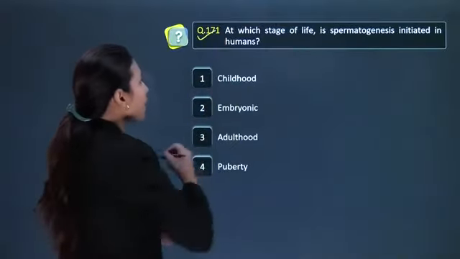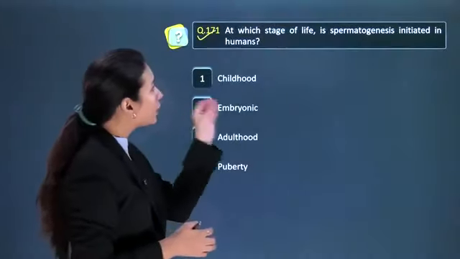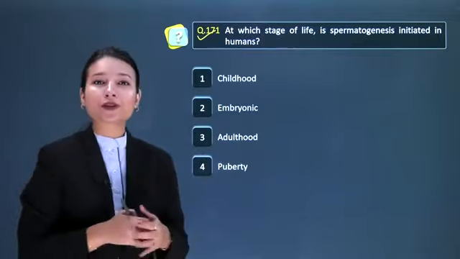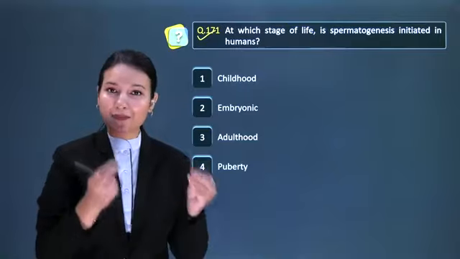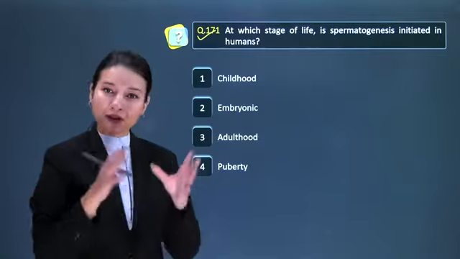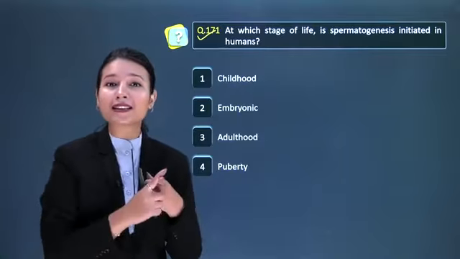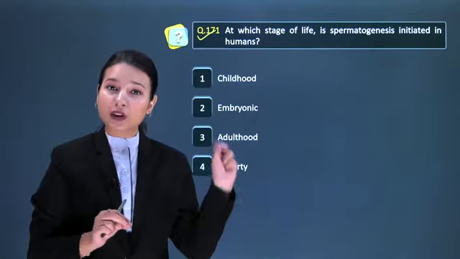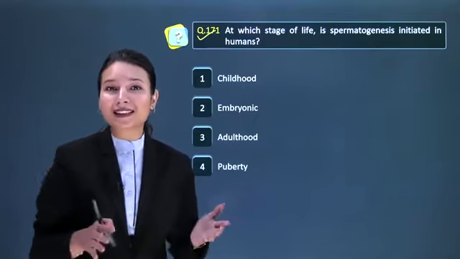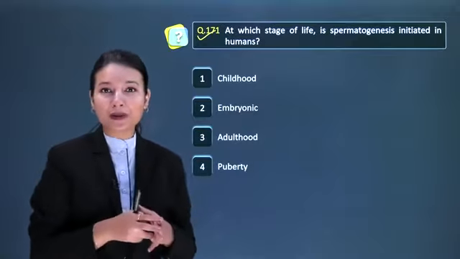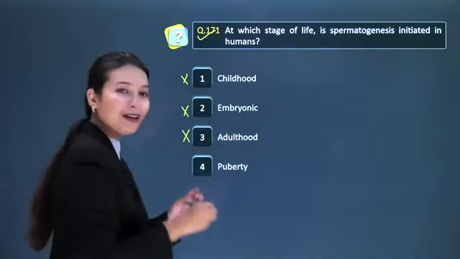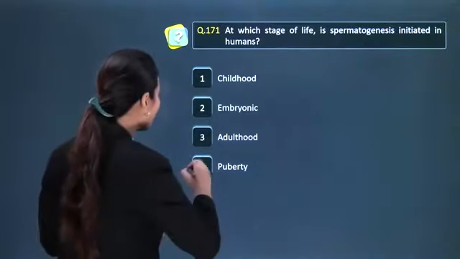Question number 171 states: at which stage of life is spermatogenesis initiated in humans. So students, what is spermatogenesis? It is the process by which there is formation of sperms in human males. Here we know that oogenesis, that is formation of ova in human females, starts during embryonic stage, while spermatogenesis starts at puberty in human males. So here option number 1, 2 and 3 are wrong and our correct answer is option number 4.